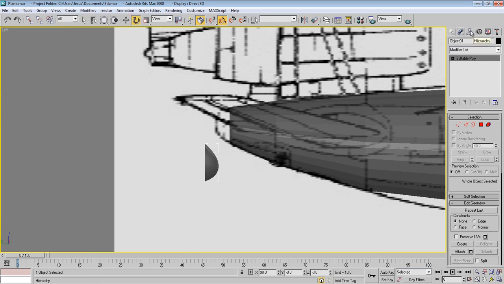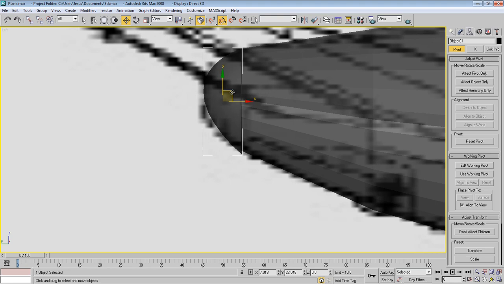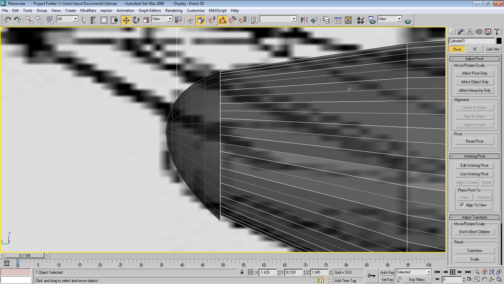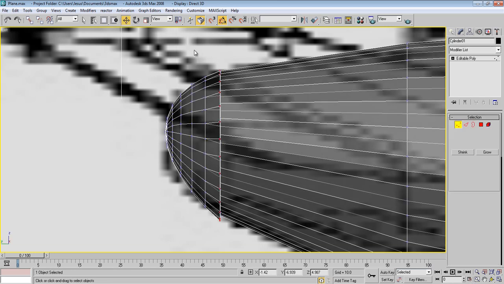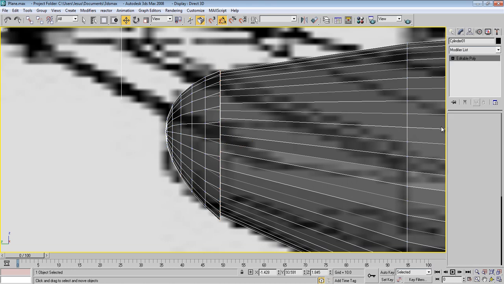We need to put this on the center and rotate it exactly 180 degrees and put it in there. Now just attach this one to this one, select those ones. Maybe you'll need to just scale it down a little bit.